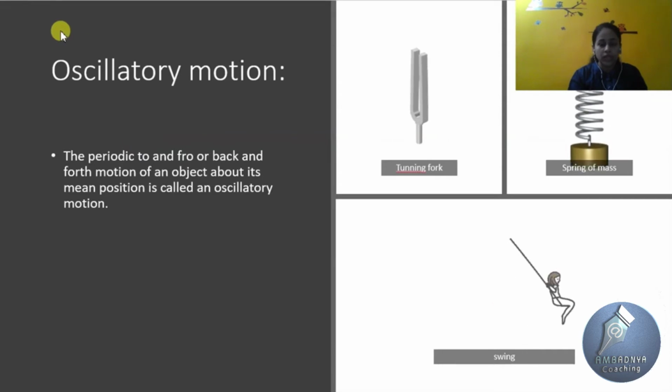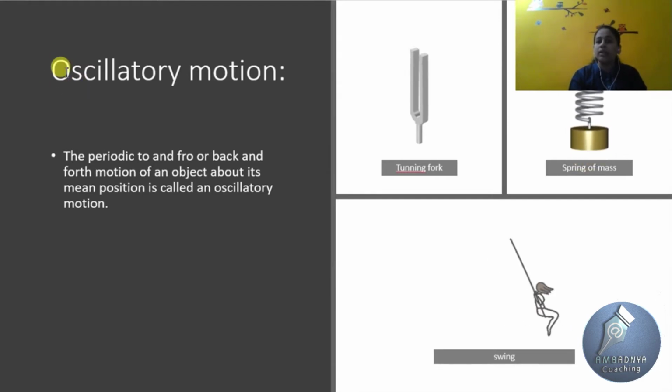Now we start with oscillatory motion. Oscillatory motion is basically periodic motion. In oscillatory motion, an object or particle moves to and fro, or back and forth, from its mean position.